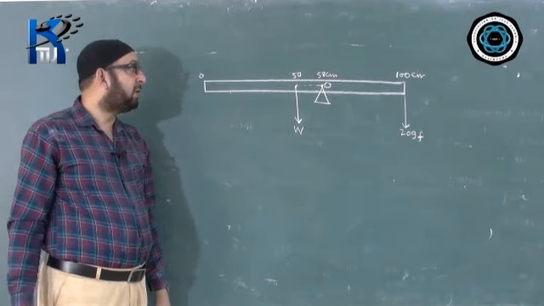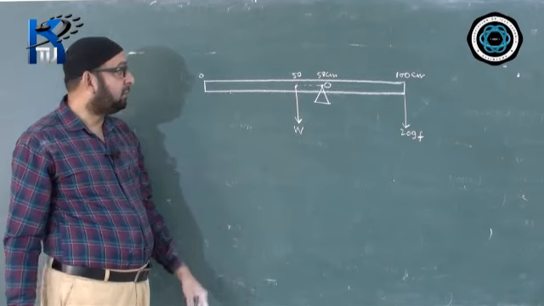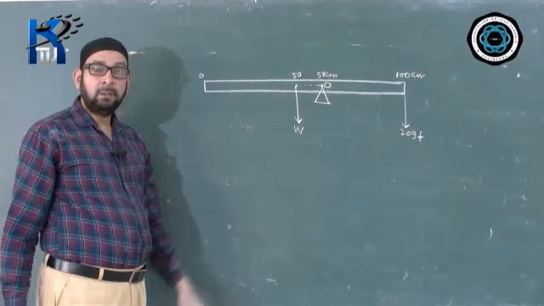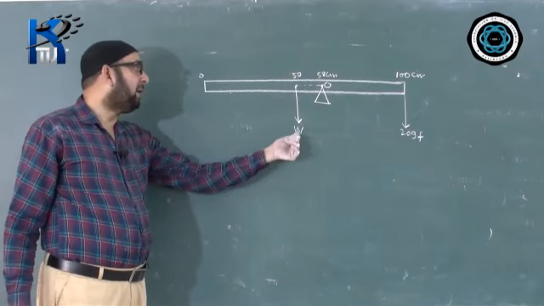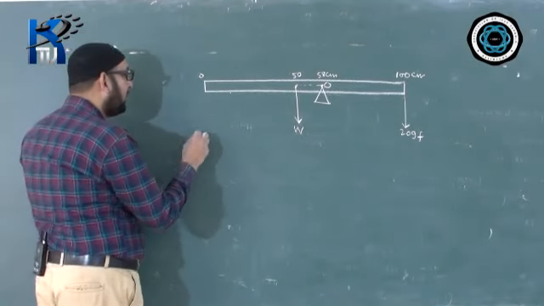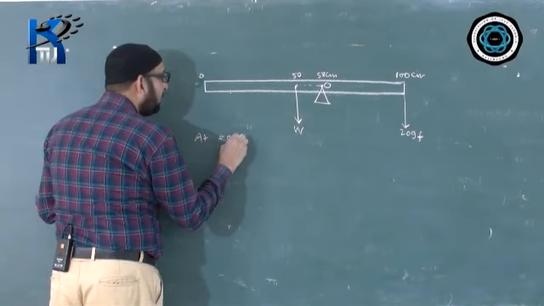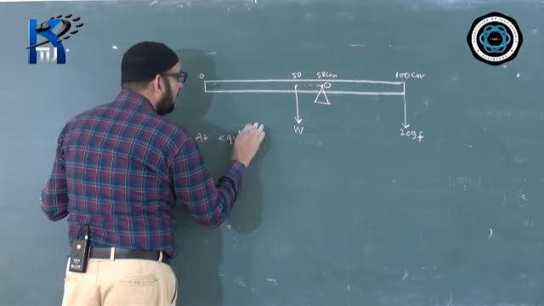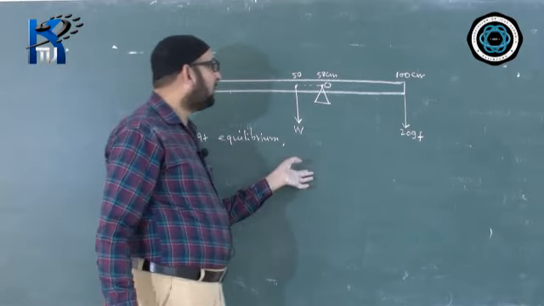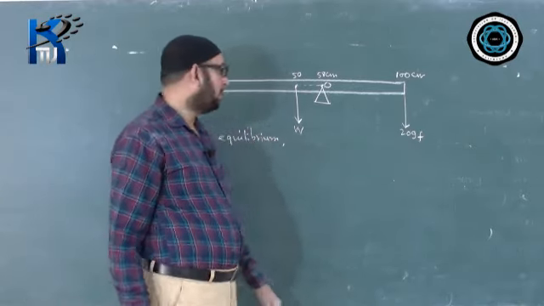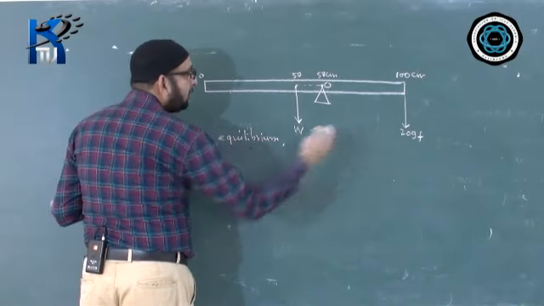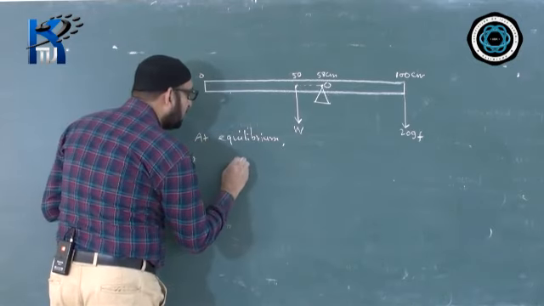The question is asking you to draw the diagram. The diagram is slightly tricky, you have to apply an idea about it and then only you can draw the diagram correctly. The diagram will give you 1 mark. Now they are asking you to calculate the weight of the rule. So now we are calculating at equilibrium, so anti-clockwise moment and clockwise moment we make equal. You can write in one word, anti-clockwise moment equal to clockwise moment, or you can directly do the calculation.